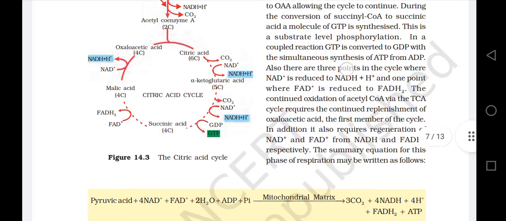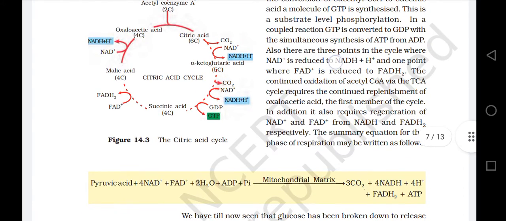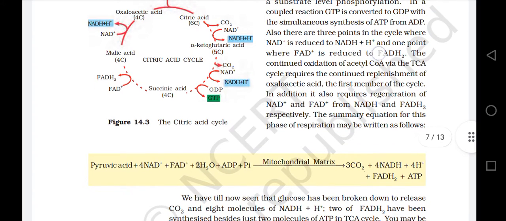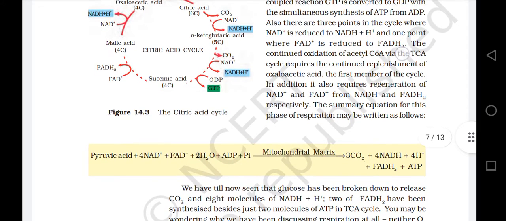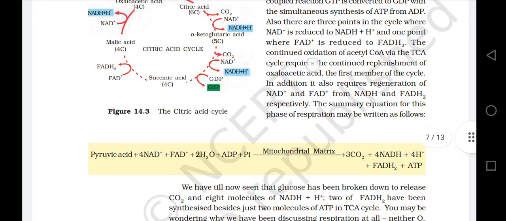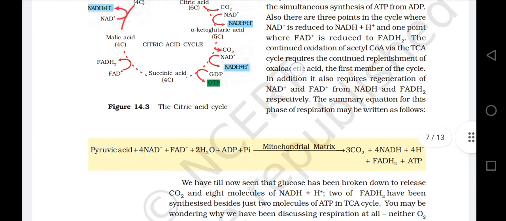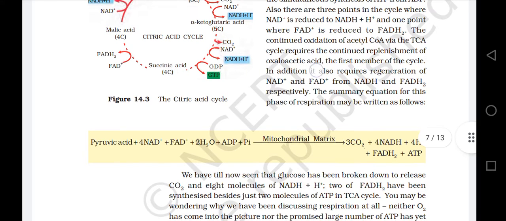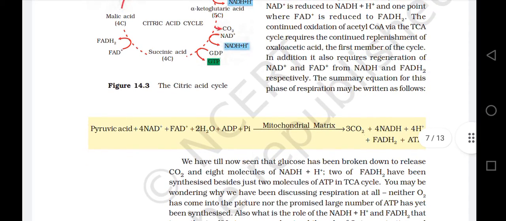Also, there are 3 points in the cycle where NAD+ is reduced to NADH + H+ and 1 point where FAD+ is reduced to FADH2. The continued oxidation of acetyl-CoA via the TCA cycle requires the continued replenishment of oxaloacetic acid, the first member of the cycle. In addition, it also requires regeneration of NAD+ and FAD+ from NADH and FADH2 respectively.